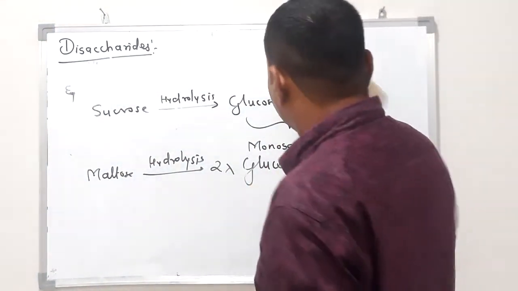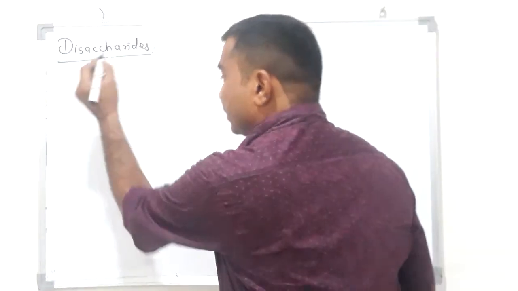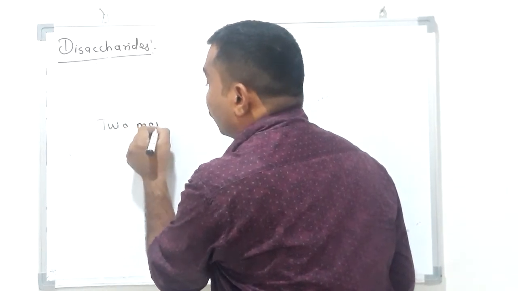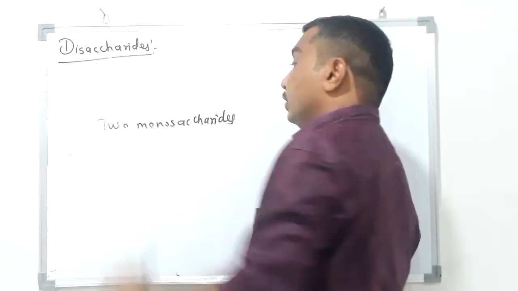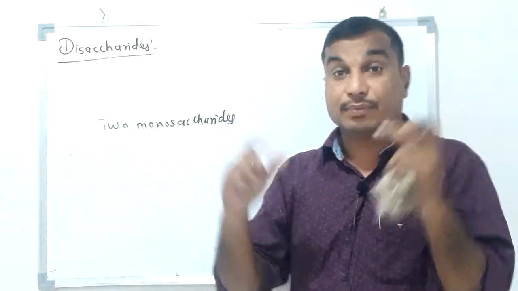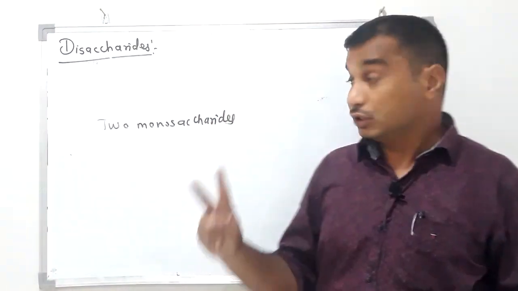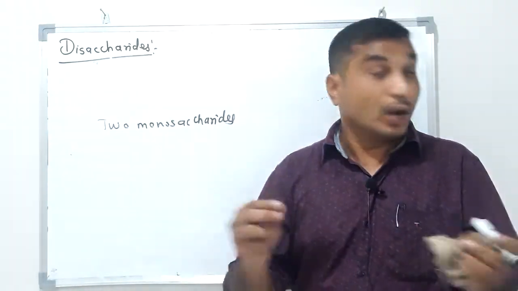See, first let us look again. We know a disaccharide is made up of 2 monosaccharide molecules. It means a disaccharide contains 2 monosaccharide molecules, and these are joined to each other.